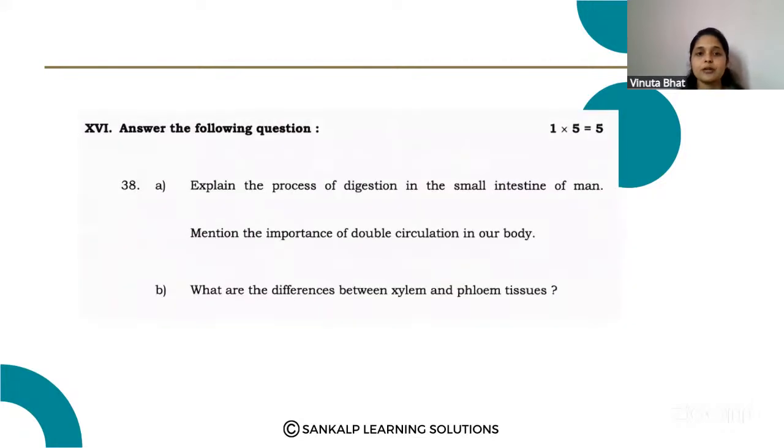Next question, a 5-mark question. Okay, only one 5-mark question is asked in the biology section. In any section, they will ask. Answer the following question here. Explain the process of digestion in the small intestine of man. Mention the importance of double circulation in our body, and what are the differences between the xylem and phloem tissue. So this is a 5-mark question. The first thing is, explain the process of digestion in the small intestine.